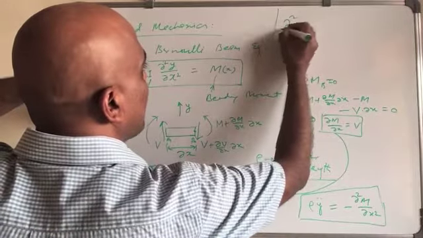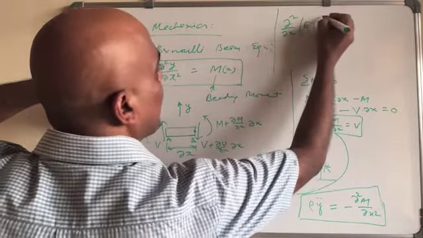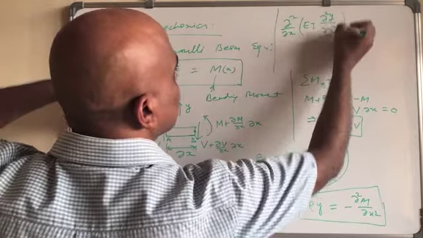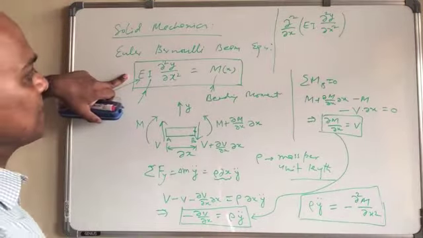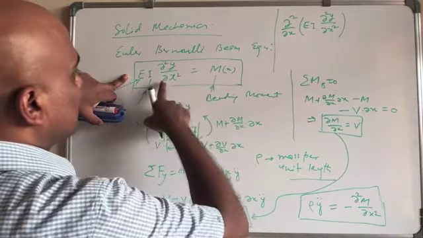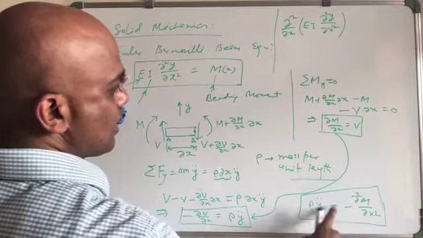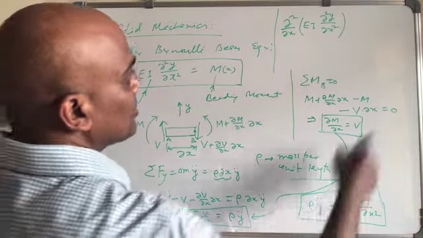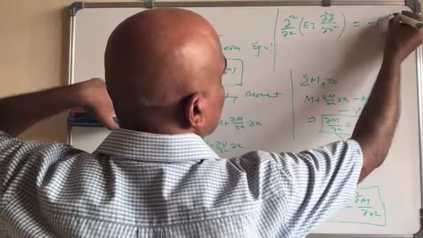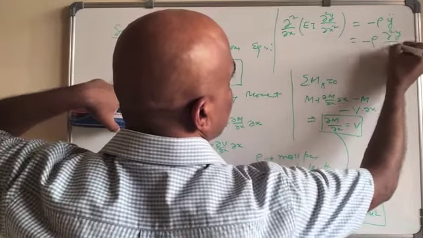So del square over del x square of EI del square y over del x square equal to minus rho y double dot, that is equal to minus rho del square y over del t square.